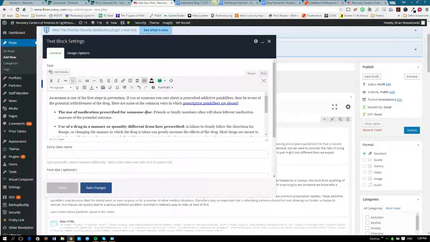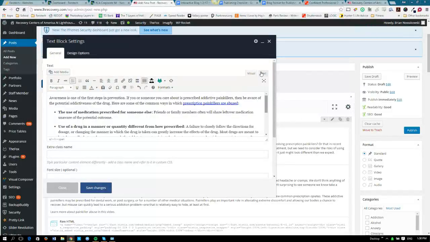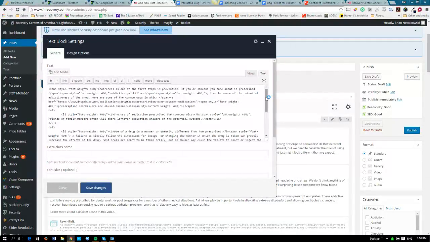And now we're going to implement these colors into our bullet points and bullet point headlines. These aren't actually supposed to be considered as headers per se, but it's just a title to the actual bullet point. Okay, so with this we have to actually edit the code itself. So we go into text, and that'll show you the HTML code. And for bullet points in HTML, you'll find them right here. It's a bracket, and then it says LI. That's for list item, is what that means.